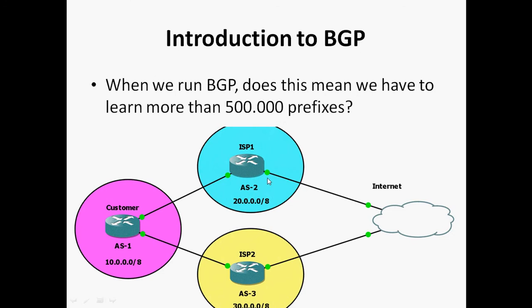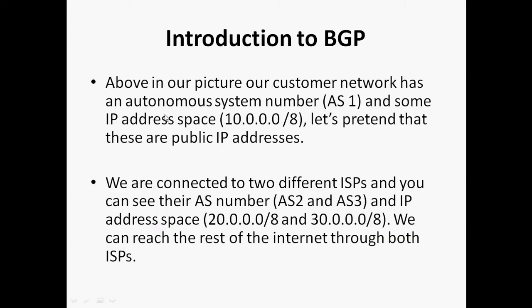We can take this example scenario. This is the customer network, AS number 1, with network 10.0.0.0/8. ISP1 has AS number 2 and network 20.0.0.0/8, and ISP2 has AS number 3 and network 30.0.0.0/8. In our picture, our customer network has an autonomous system number and some IP address space. Let's pretend these are public IP address ranges, just as an example.